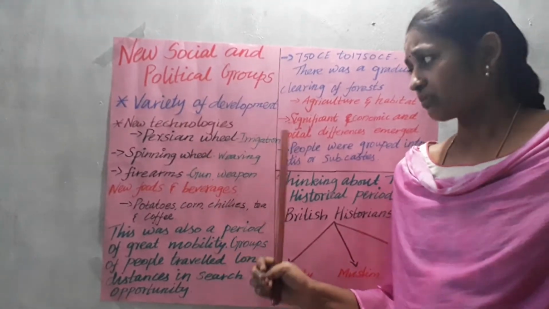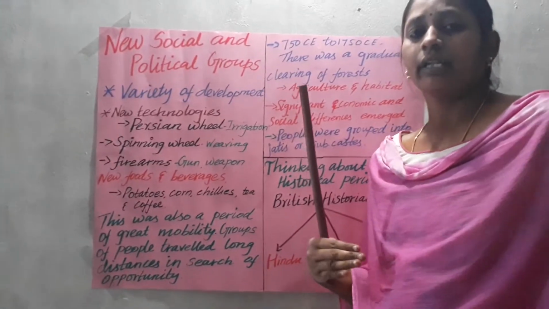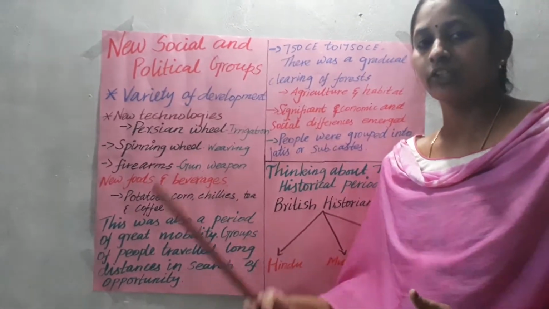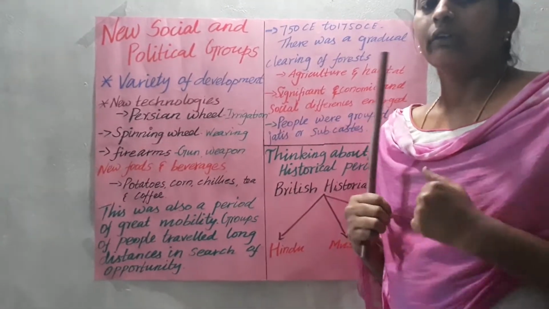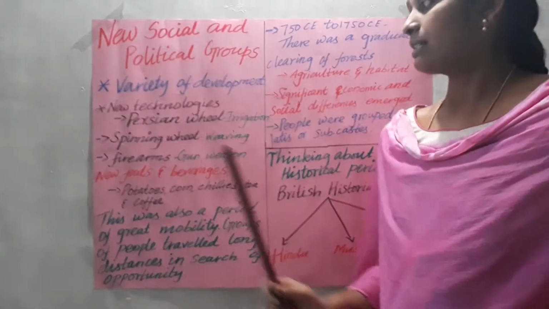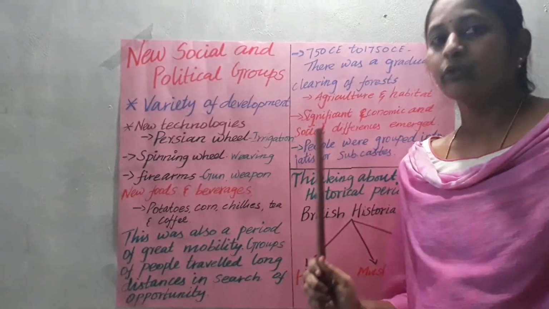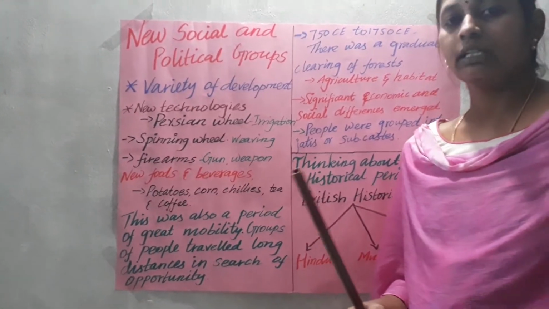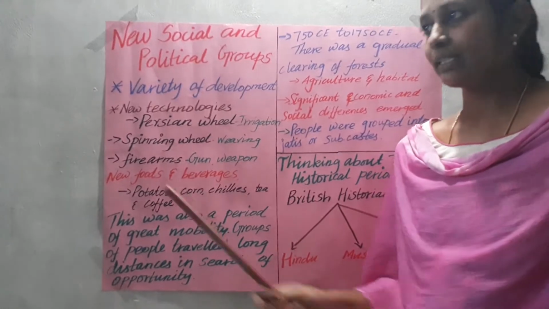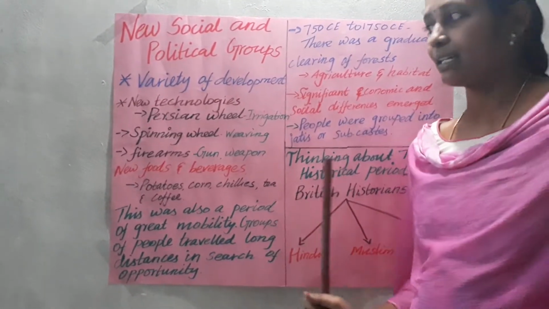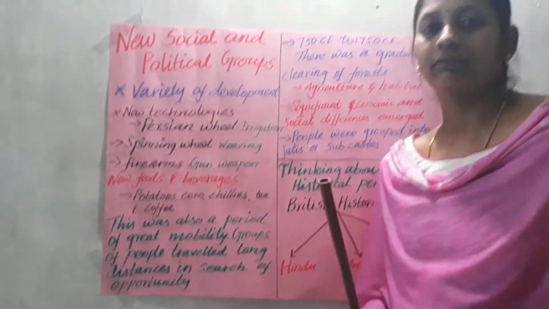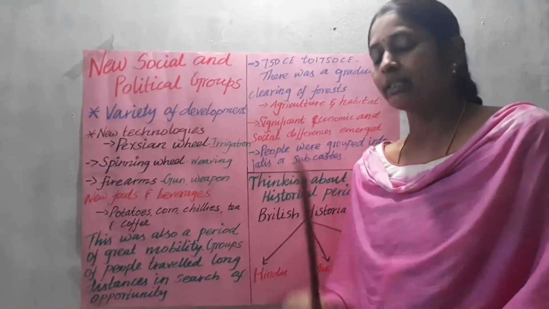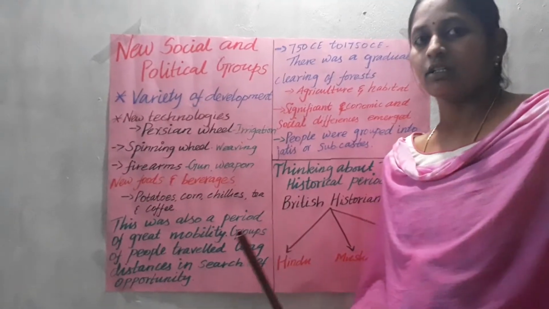But after the people entered our country, they introduced the wheel system for taking water from wells. That is called the Persian wheel, very useful for irrigation activity. Next is the spinning wheel. A spinning wheel is used for weaving activity. That and all we will discuss in the 5th and 6th lessons. How the spinning wheel was working, how the changes happened, everything we will discuss in the upcoming lesson.